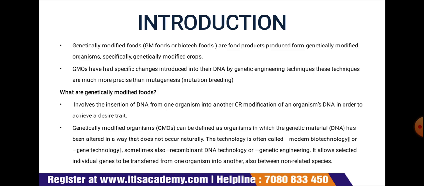As we know, advances in plant biotechnology have made it possible to identify and modify genes controlling specific characteristics and specific traits. Nowadays, scientists can transfer genes from one organism to another unrelated organism, producing what is now known as the genetically modified organism or transgenic animal or plant. Genetically modified foods are food products produced from genetically modified organisms. We are talking specifically about genetically modified crops.